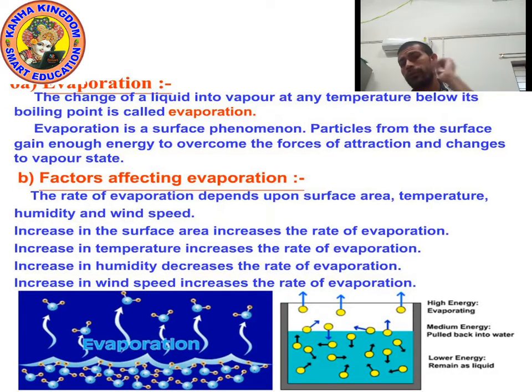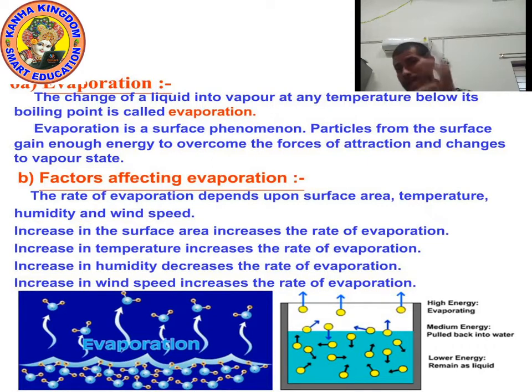Factor number 1: an increase in the surface area increases the rate of evaporation. Next, an increase in temperature increases the rate of evaporation.